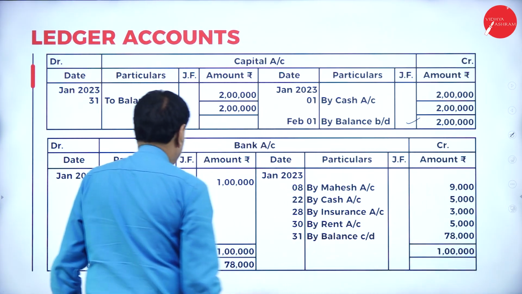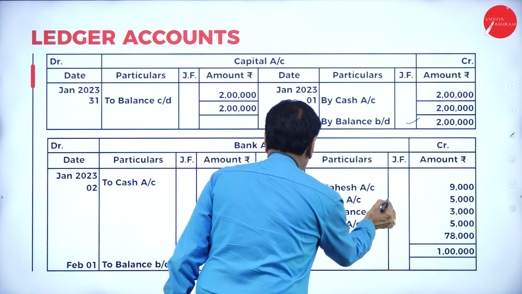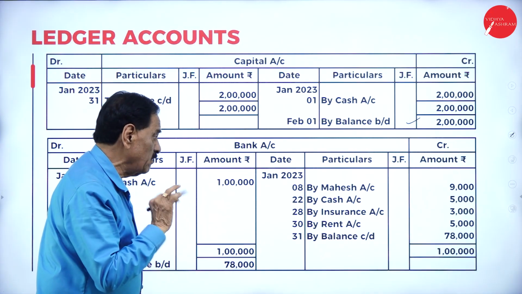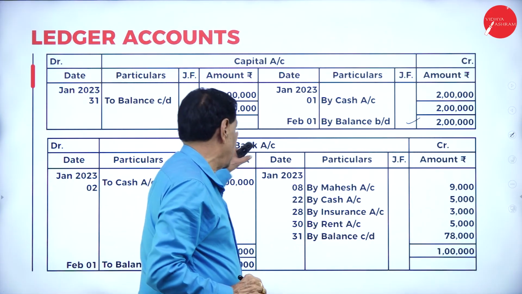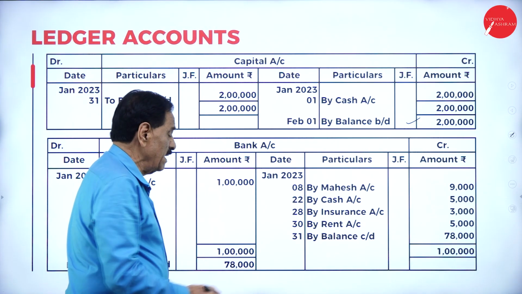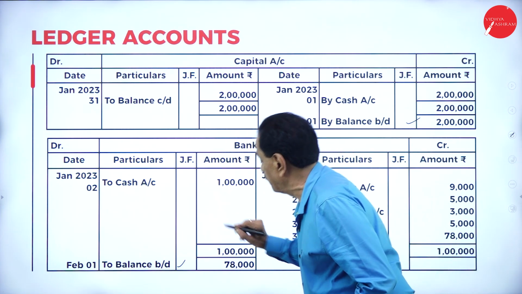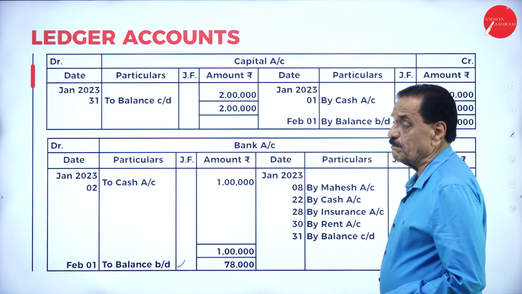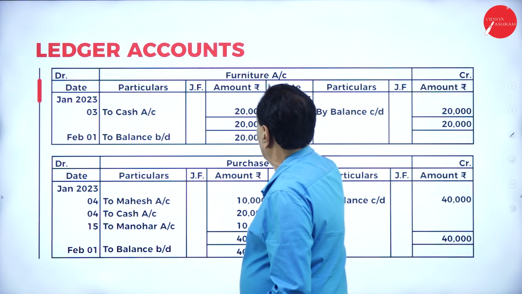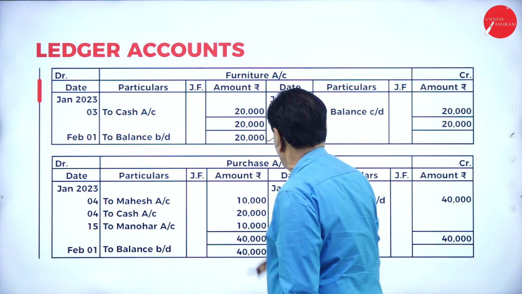Bank account: debit to cash account, Mahesh account debit to bank account, cash account debit. Wherever banks are, you have to look. Insurance account debit to bank account, rent account debit to balance. So the total is 1 lakh, balance carried down is 78,000, that has been brought down. This goes in favor of bank account. Then furniture account debit to cash account, by balance carried down, then brought down.